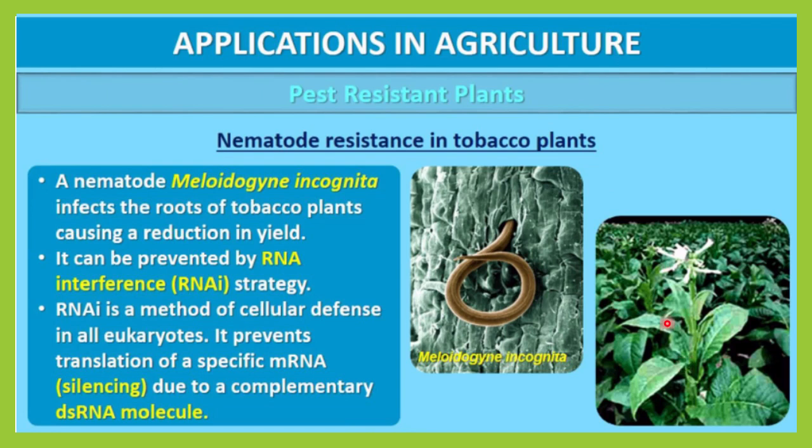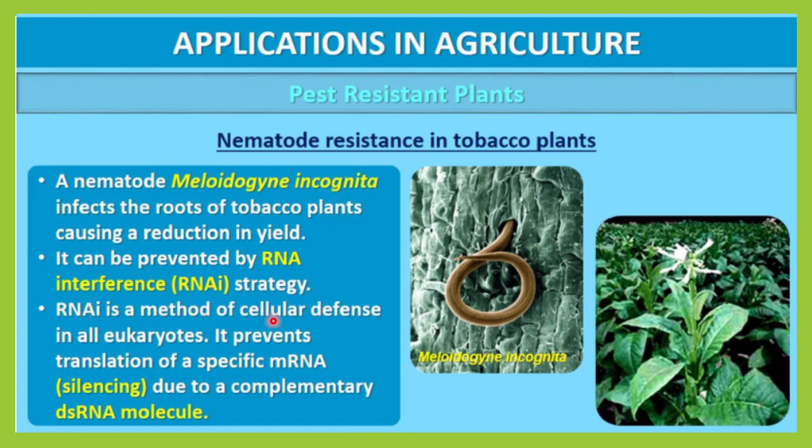So here this tobacco plant is resistant to this nematode, and the scientific name of this nematode is Meloidogyne incognita. In fact, Meloidogyne incognita attacks the roots of tobacco plants, causing a reduction in yield. Okay, so this is a harmful nematode or worm. It can be prevented by RNA interference, which in short is called the RNAi strategy.